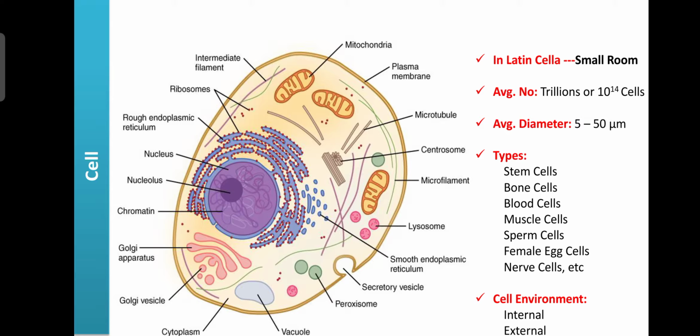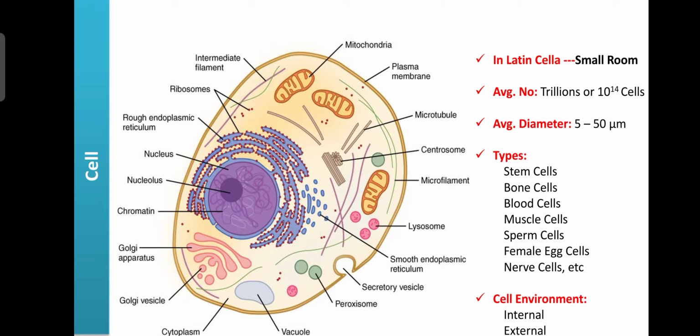So the cell consists of various organelles like mitochondria, microtubules, centrosomes, microfilaments, lysosomes, smooth endoplasmic reticulum, secretory vesicles, peroxisomes, then Golgi apparatus, nucleus, rough endoplasmic reticulum, and ribosomes. These organelles have their unique functions.